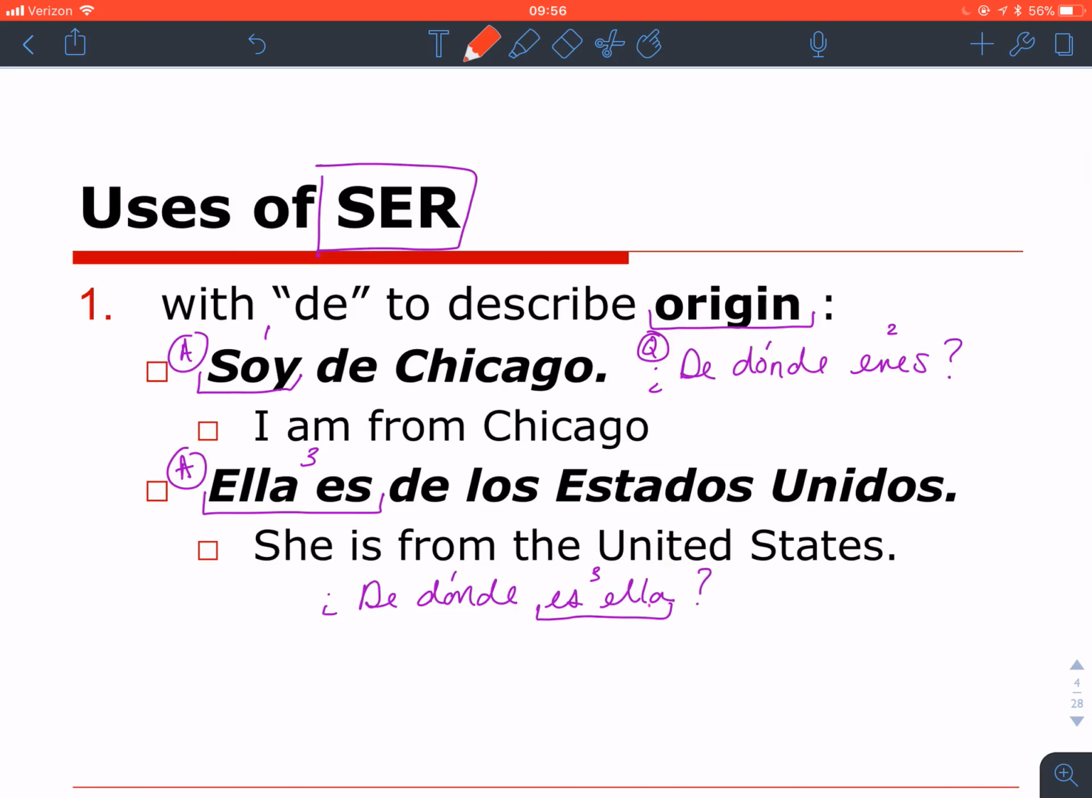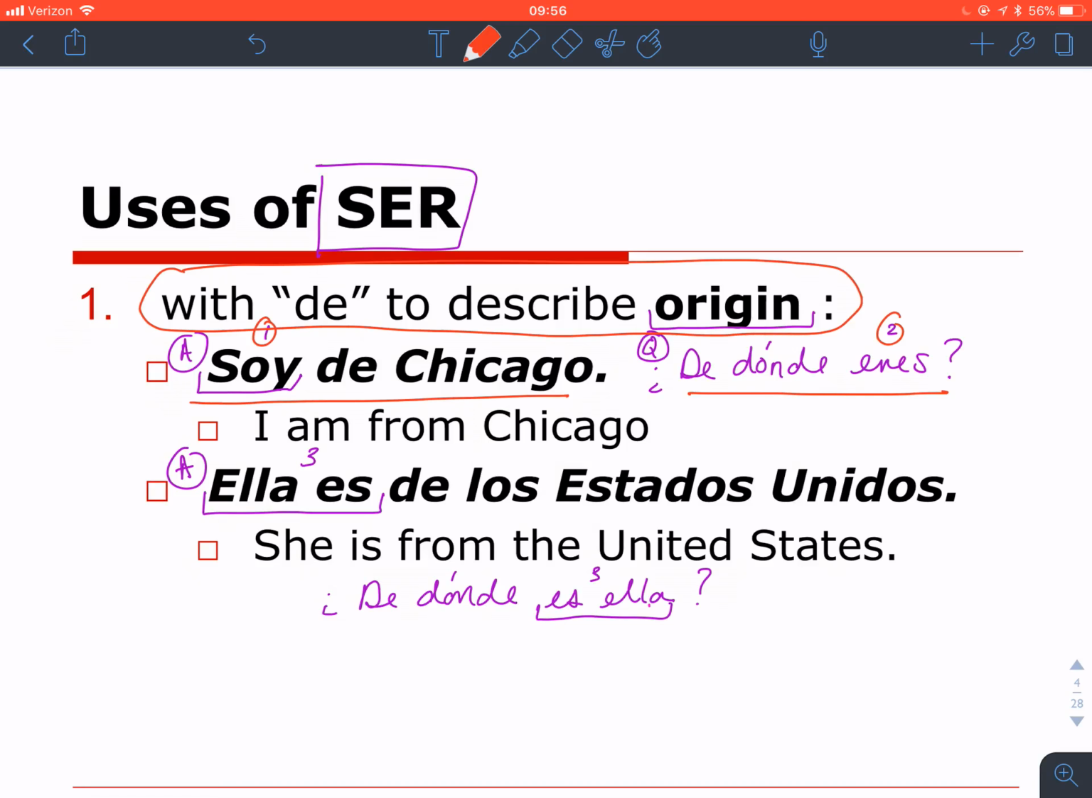We use ser to describe origin. And we've seen this question before. ¿De dónde eres? And we answer with soy de Chicago. My question is stated in the second person, and my answer is stated in the first person using ser. Here we have ¿de dónde es ella? Ella es de los Estados Unidos.